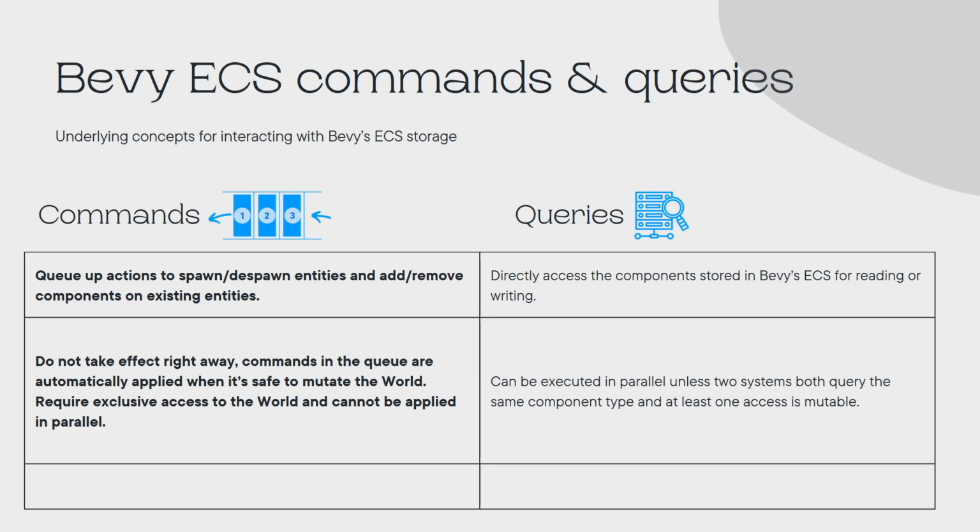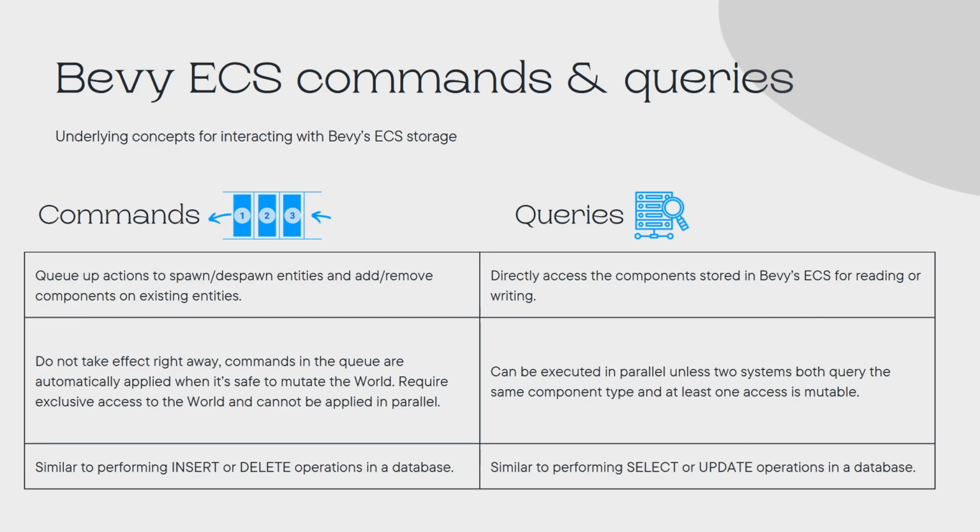In summary, queries and commands are abstractions that allow you to interact with the Bevy ECS storage layer, or world, safely and efficiently. Queries allow your systems to run in parallel while reading or modifying components. Commands also allow your systems to run in parallel by deferring the execution of those commands to a system with exclusive world access. As you can see, Bevy is built with performance in mind. When developing games in Bevy, you will use both of these abstractions very frequently.